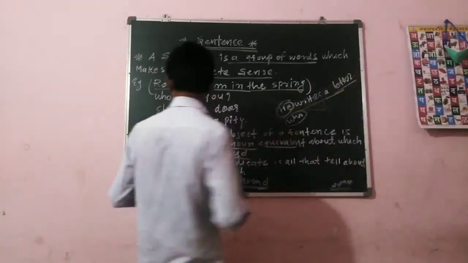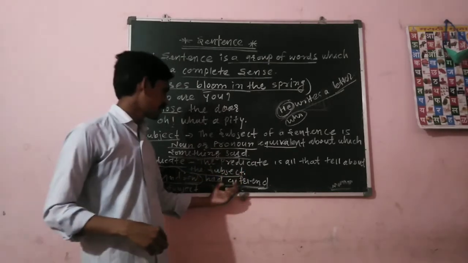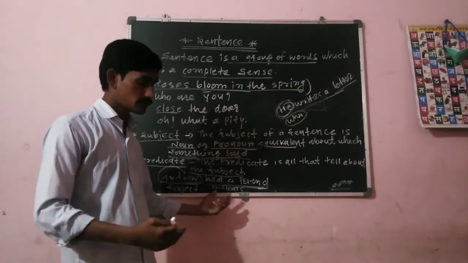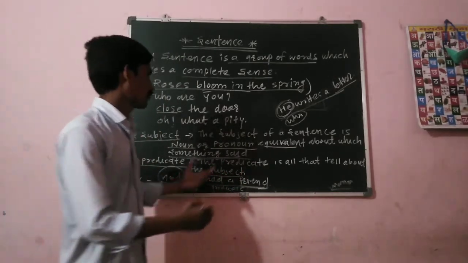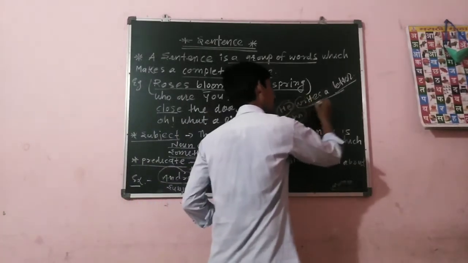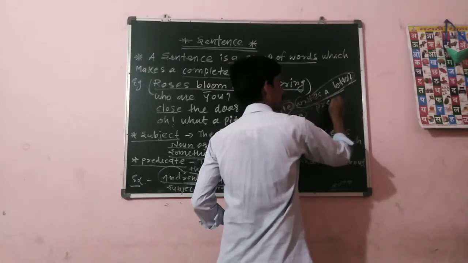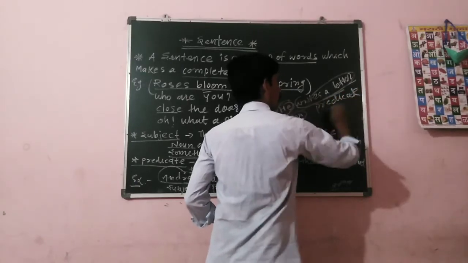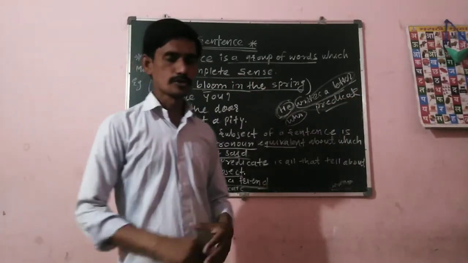Okay. Next is the predicate. The predicate is the part of the sentence that tells about the subject. For example, he writes a letter. In this example, he is the subject. Then all the remaining part is the predicate. Okay. So I hope my friends you understood well.